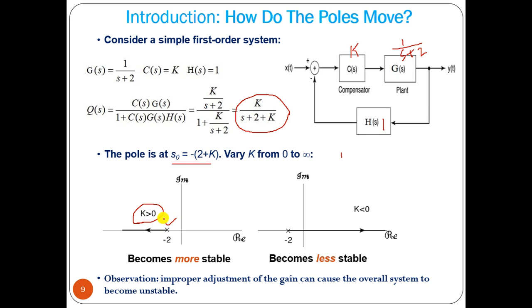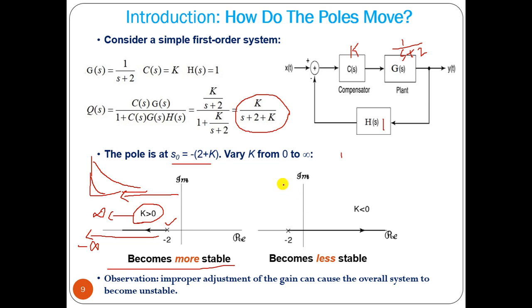If k is greater than 0, the pole moves towards minus infinity. If we vary k from 0 to infinity, your system is absolutely stable, and the response should be overdamped. The system becomes more stable if we keep on increasing the k value. Why? Because if the pole is away from the imaginary axis, then the response will be faster. If a pole is close to the imaginary axis, the response will be slower. That is the point.